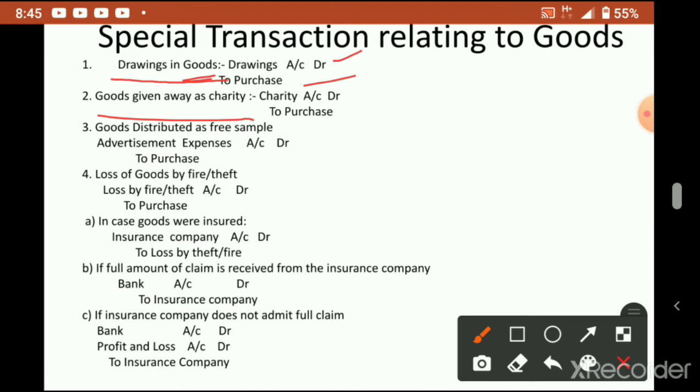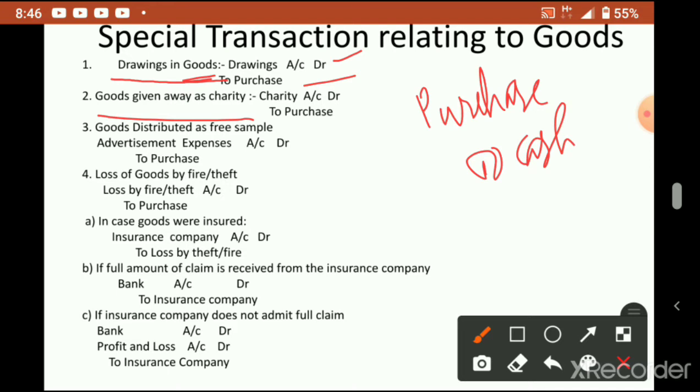Why is purchase credited? Because purchase will reduce. When we purchase goods for cash, what is the journal entry? Purchase account debit to cash. Here purchase account is debited. But now when the owner is taking away the goods, the purchase account is credited, because the purchase account decreases.